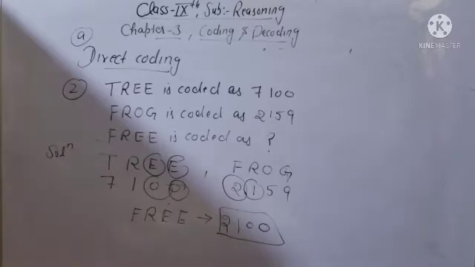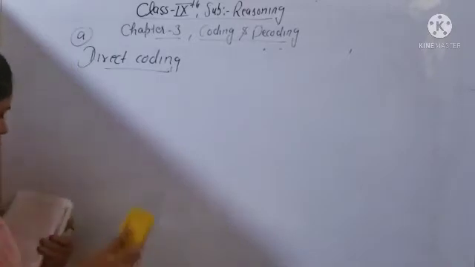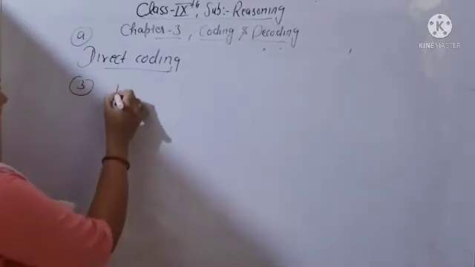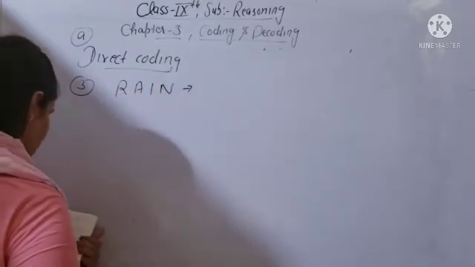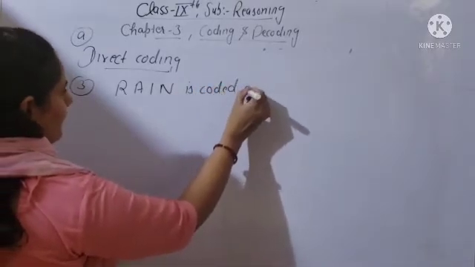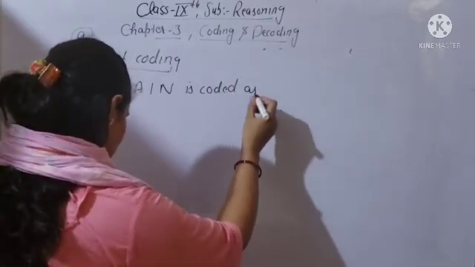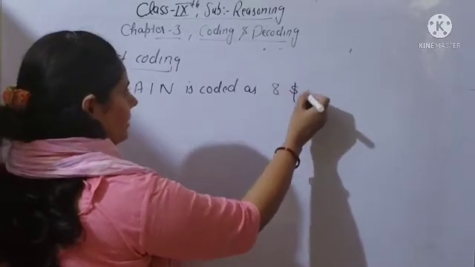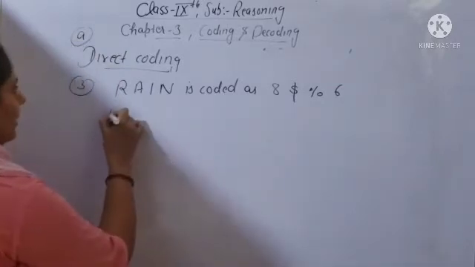Third example is given. RAIN is coded as $8%6. Clear?